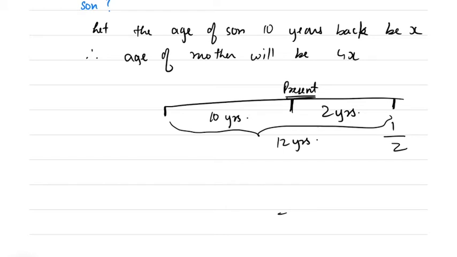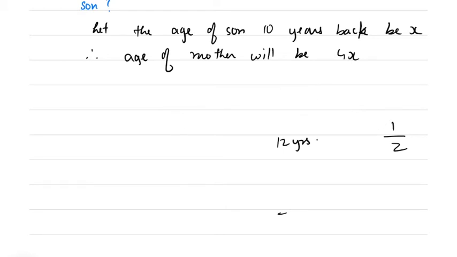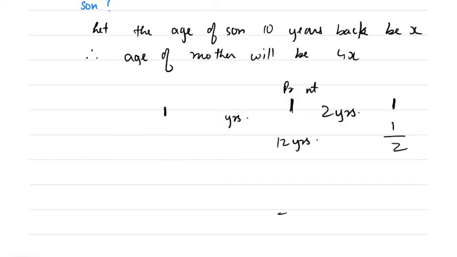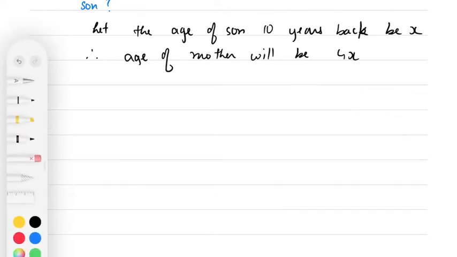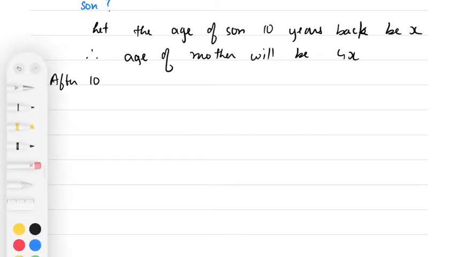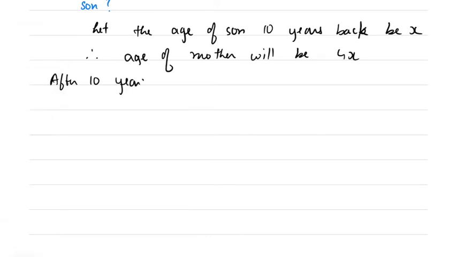Got it? So let's write. First I'll bring them to the present. Okay, so this is the age 10 years ago, x and 4x. After 10 years, that is the present age.